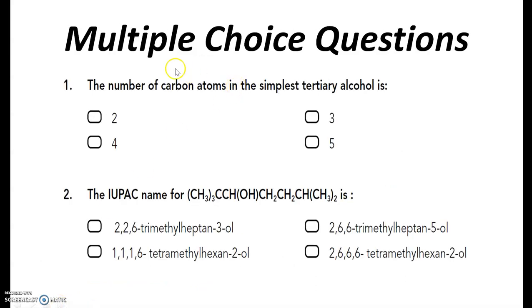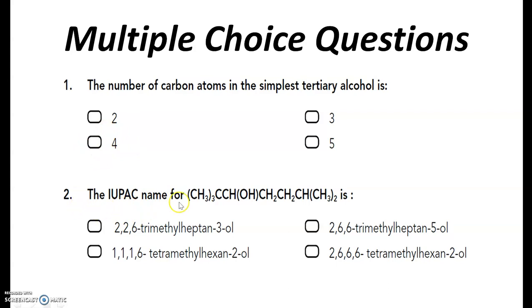Let's try some multiple choice questions related to the topic. Number 1, the number of carbon atoms in the simplest tertiary alcohol is. It means the least number of carbons that are required to draw a tertiary alcohol. So remember, in tertiary alcohols, the OH holding carbon is further attached to 3 alkyl groups, so the total number should be 4.